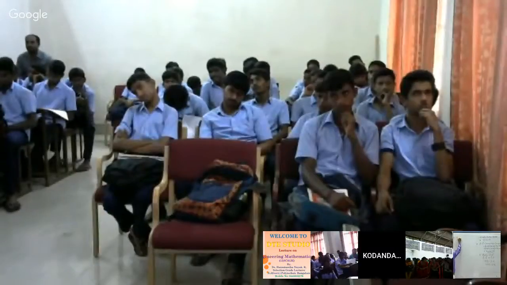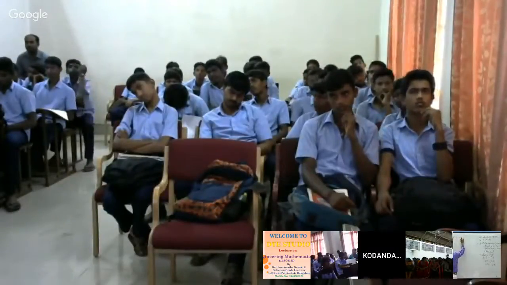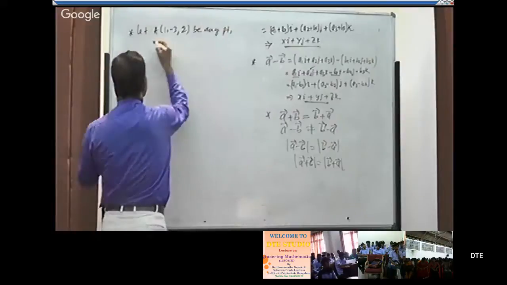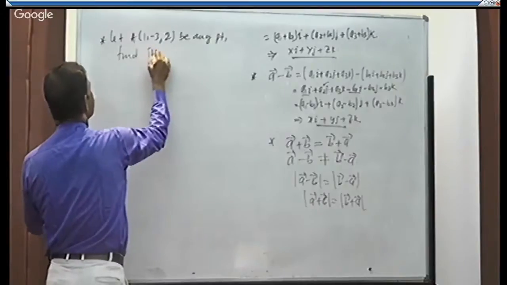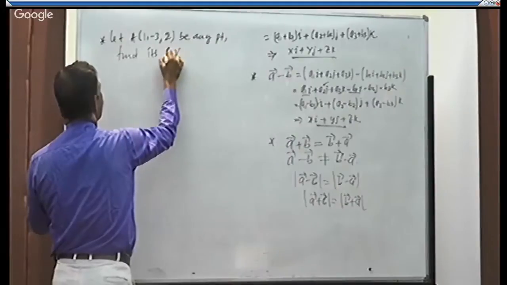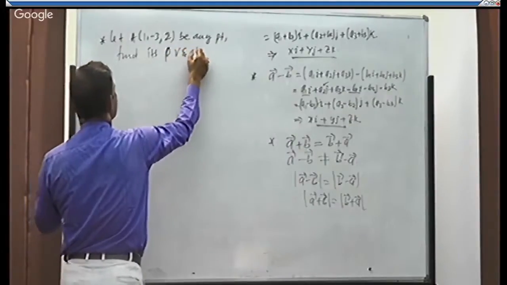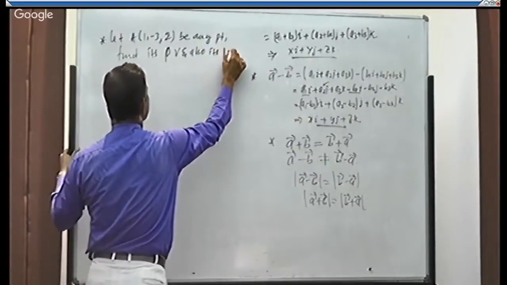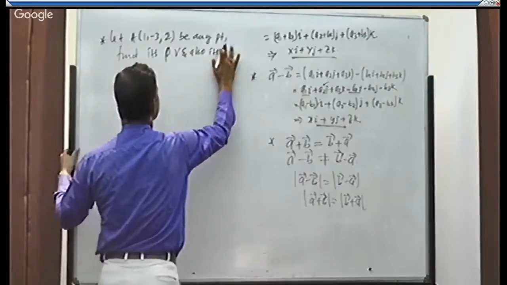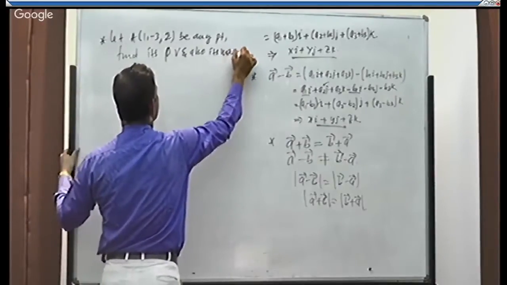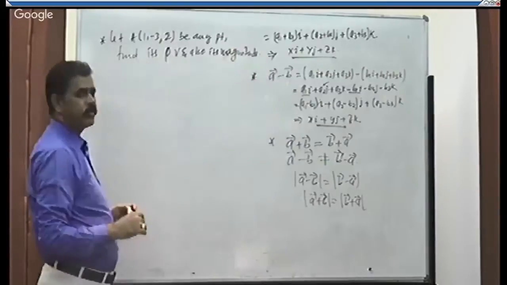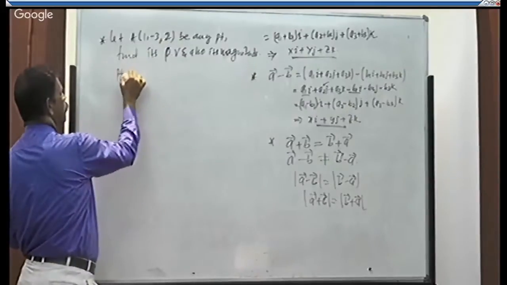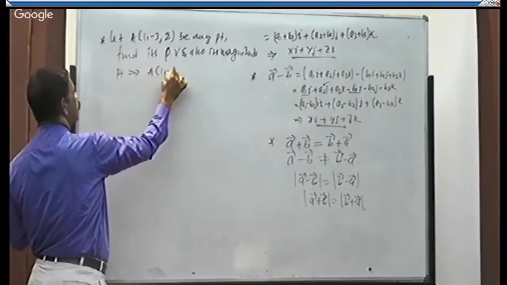Let A of (1, minus 3, 2) be any point. Find its position vector, PV. PV means position vector, and also its magnitude. The given point is A of (1, minus 3, 2).